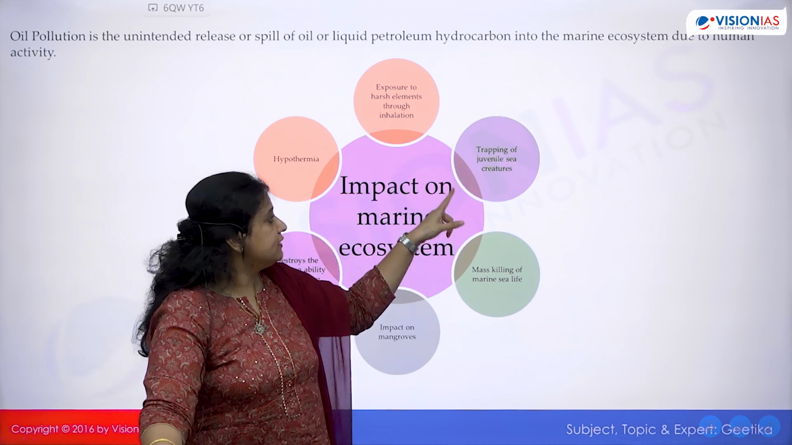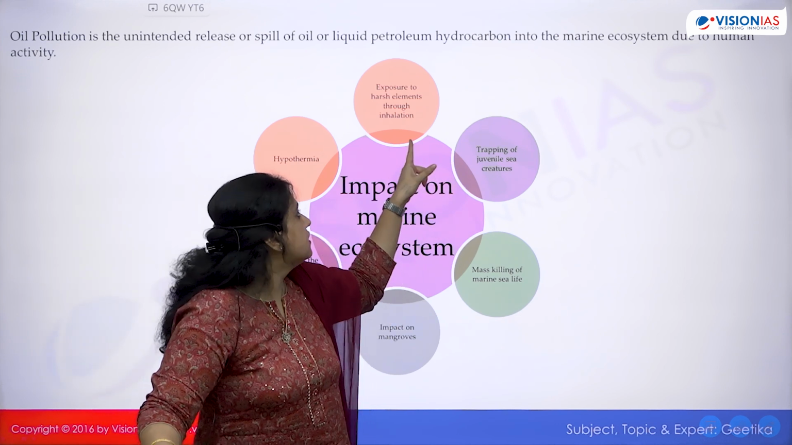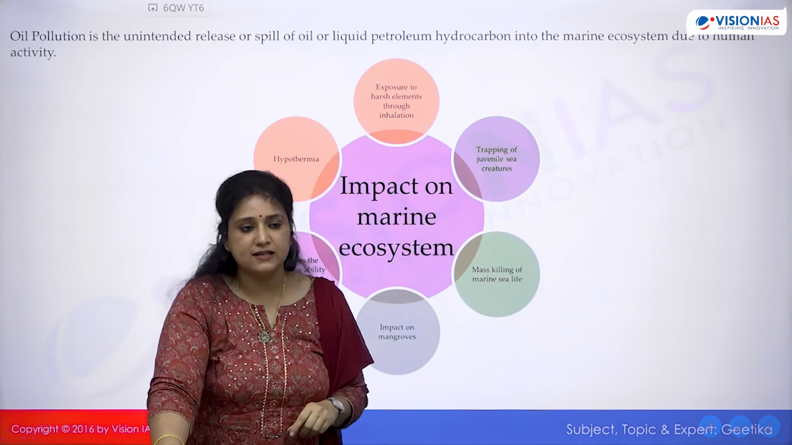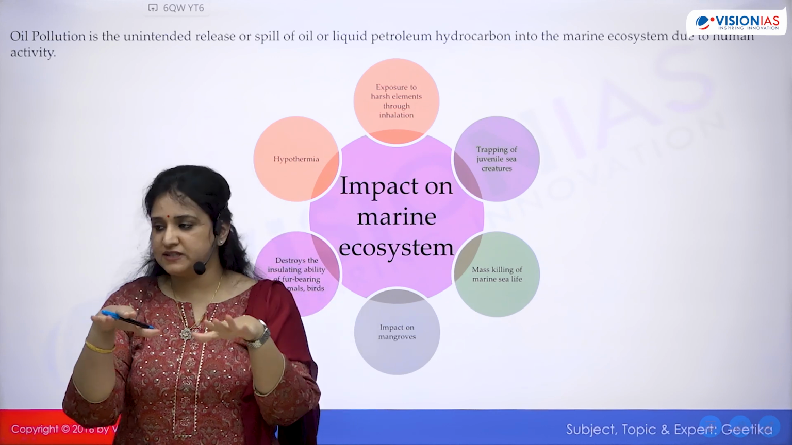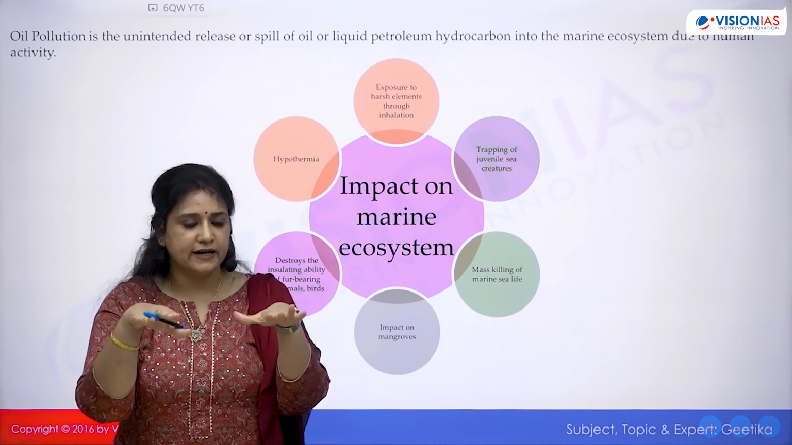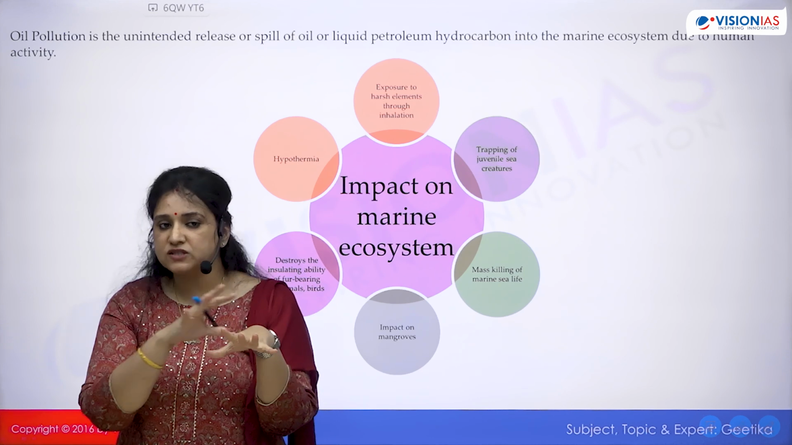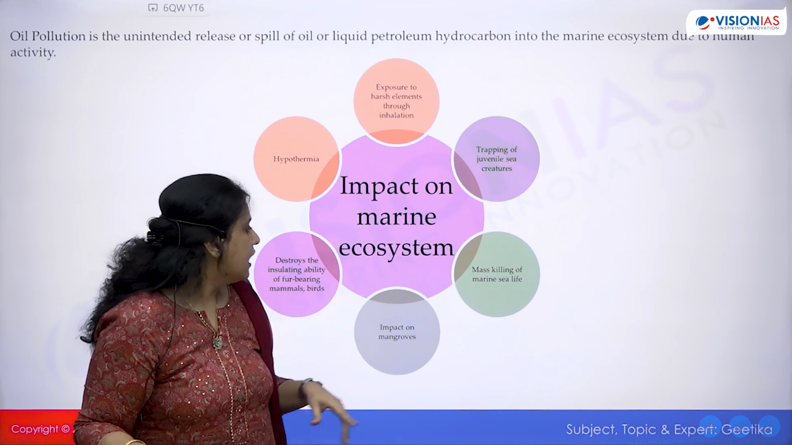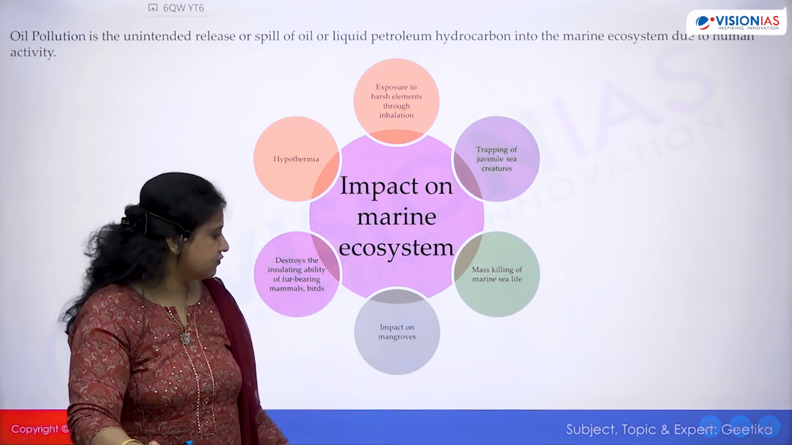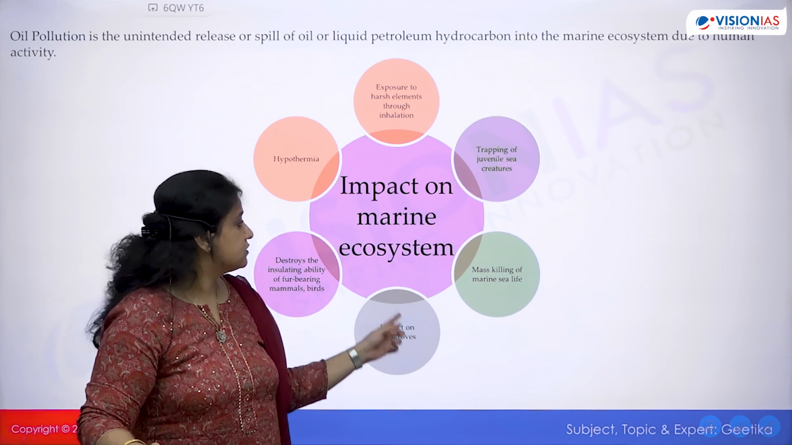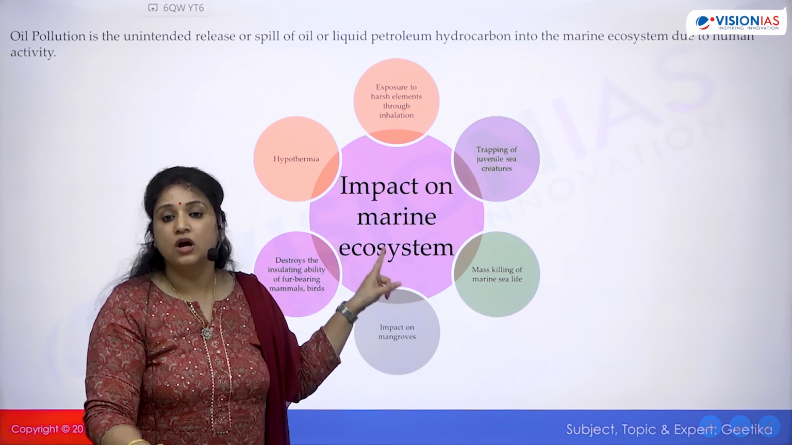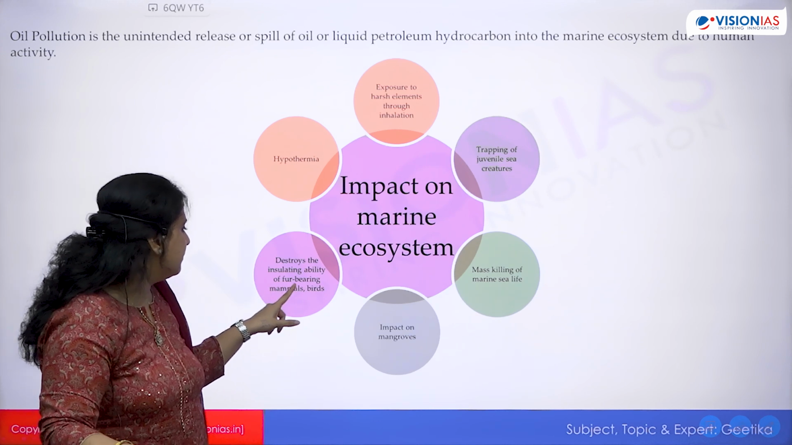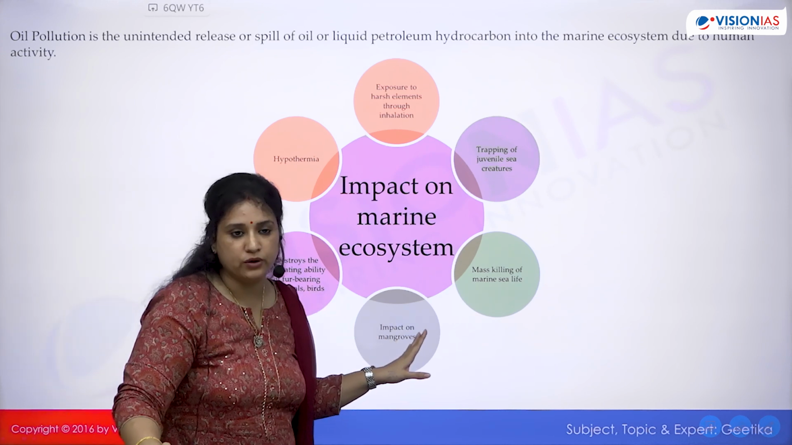And because of that, they also get exposed to harsh elements, through inhalation also, okay? Then there is trapping of juvenile sea creatures. Because of the oil slick, you have seen that in pictures, oil is settled on the surface and does not give scope for movement to the juvenile creatures, that leads to trapping. Mass killing of marine sea life, of course, and there is an impact on mangroves. It is talking about ecosystems, so you have to talk not only about animals but also plants, okay? And it destroys the insulating ability of fur-bearing mammals and birds. I told you this, okay?